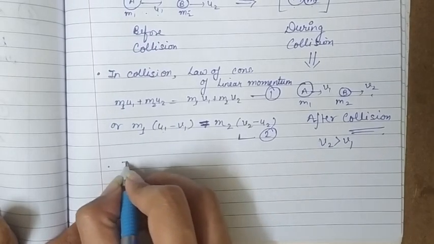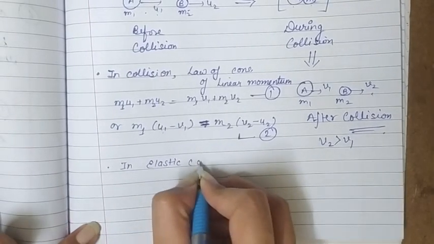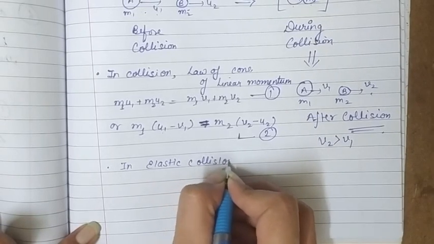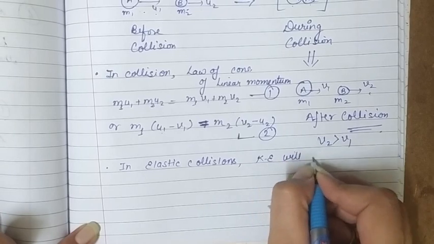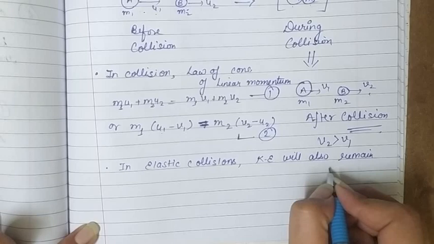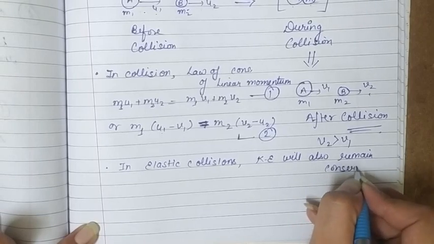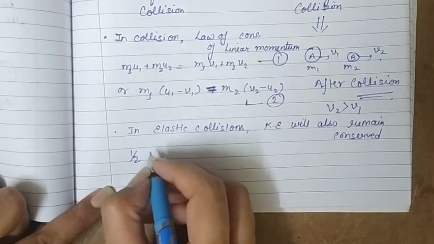That means in elastic collisions, along with momentum, kinetic energy will also remain conserved. So that's why we can write initial kinetic energy is equal to final kinetic energy.